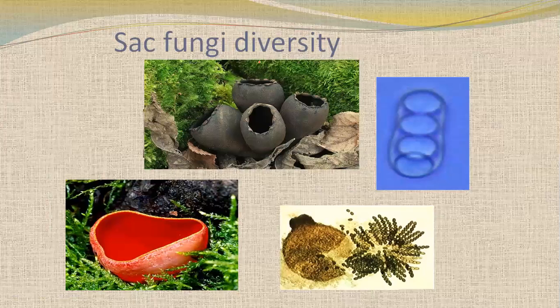Here we can see sac fungi diversity, sac fungi, which are also called ascus, and that can be cup shaped. Here you can see the ascus, in which 4 nuclei, 4 cells are there. Here we can see conidiophores, and we can also see the cup-like structure. So that is the sac fungi diversity.